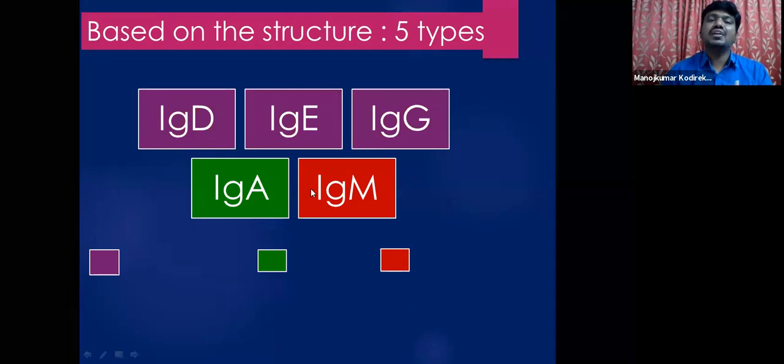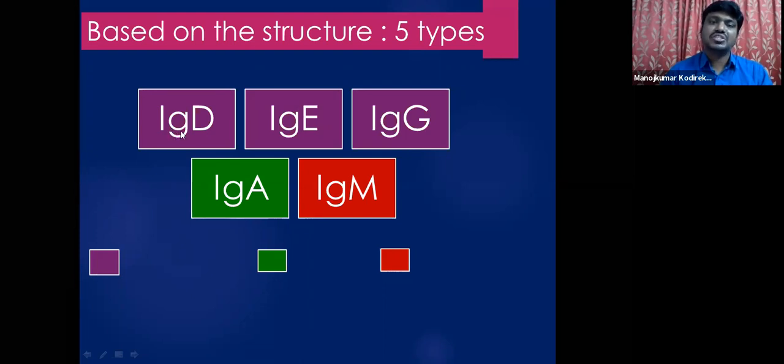So these are the 5 different classes of antibodies. This is done based on the structure, especially the constant region of the antibodies, which is taken into consideration. Based on this difference in the constant portion, the antibodies are classified into 5 different classes: IgD, IgE, IgG, IgA, and IgM.